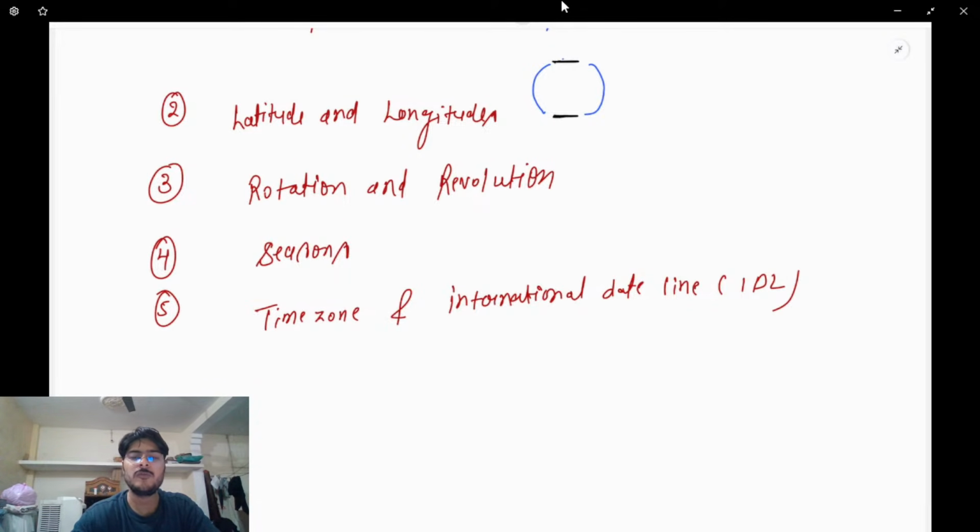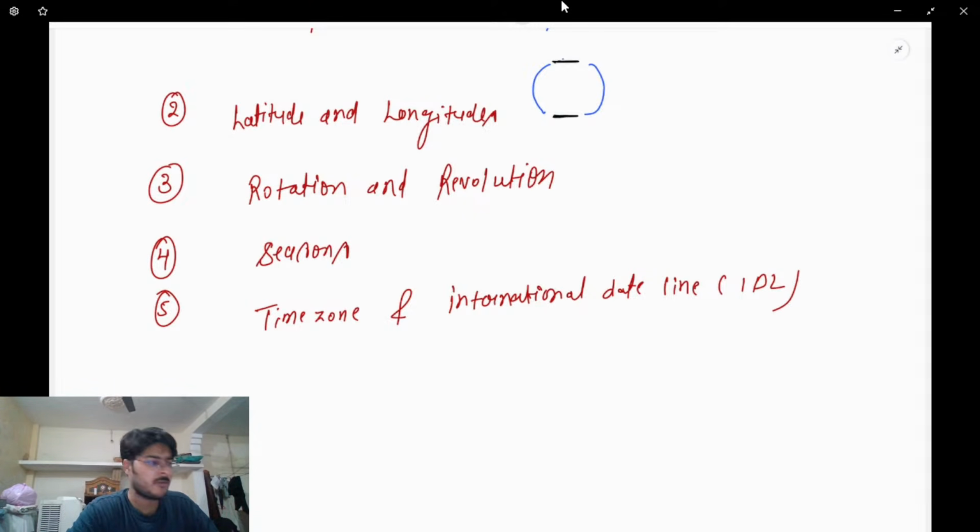Clear? If you move left of the international date line, what will happen? If you move to the right of the international date line, what will happen? You will gain 1 day. Okay? You will gain 1 day.